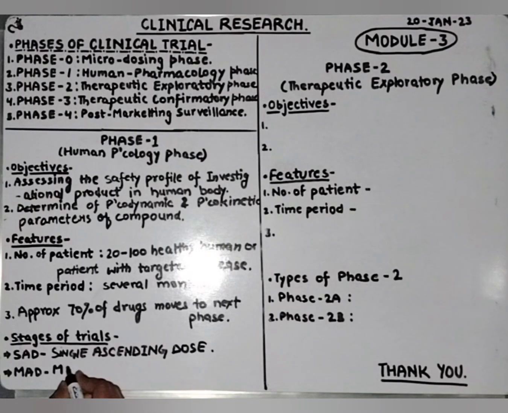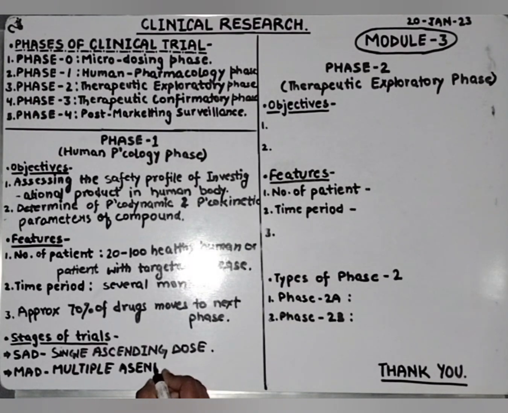MAD means multiple ascending dose. These are the two stages of phase 1 trial.